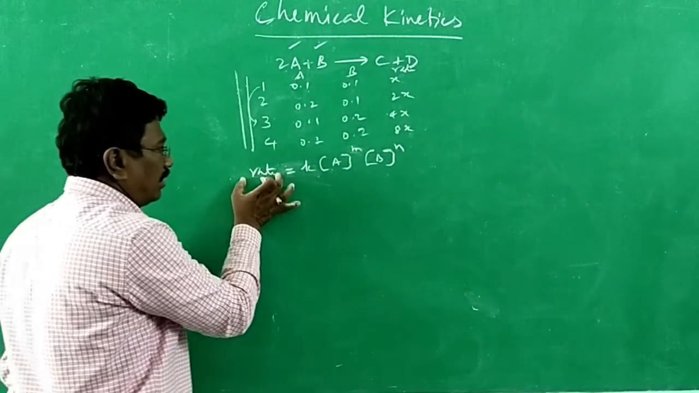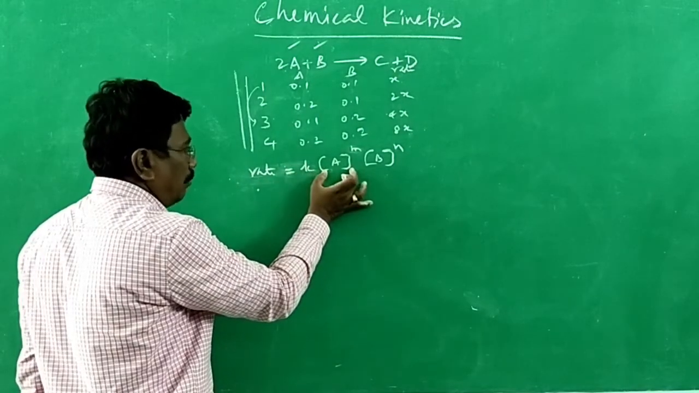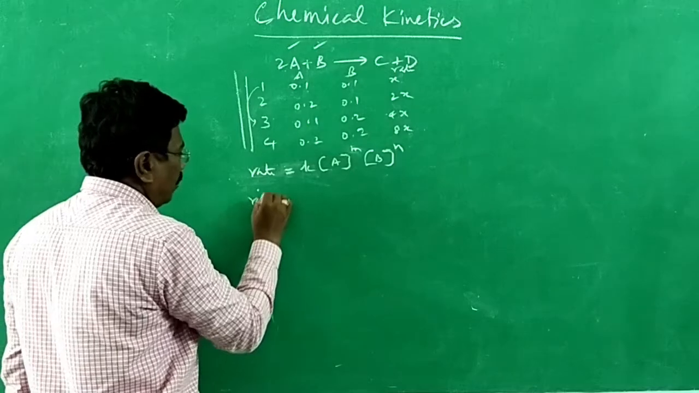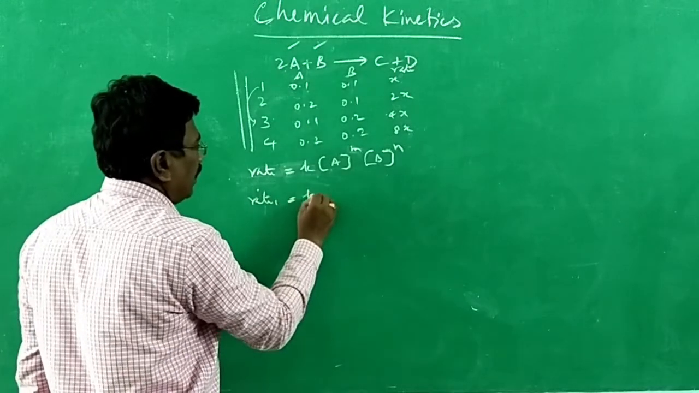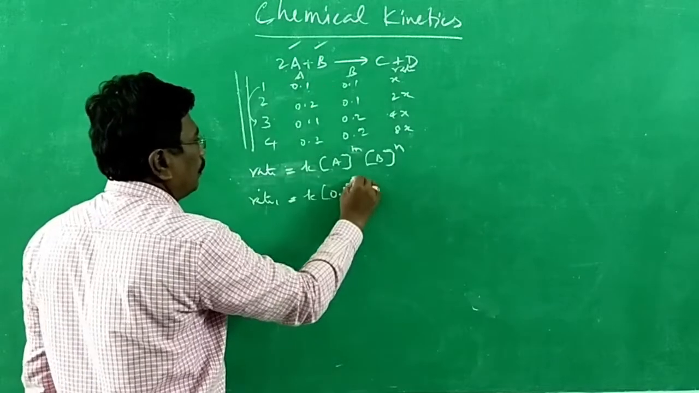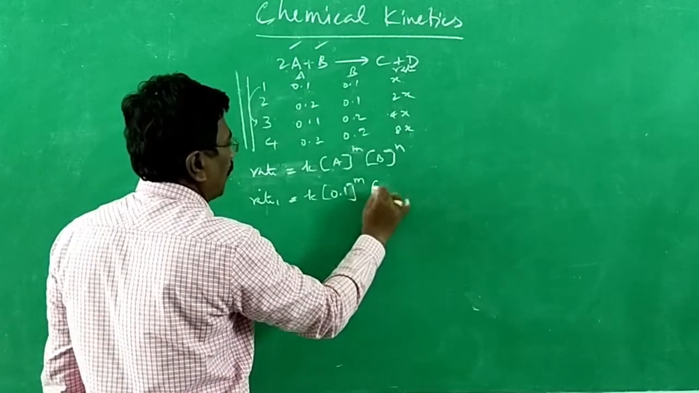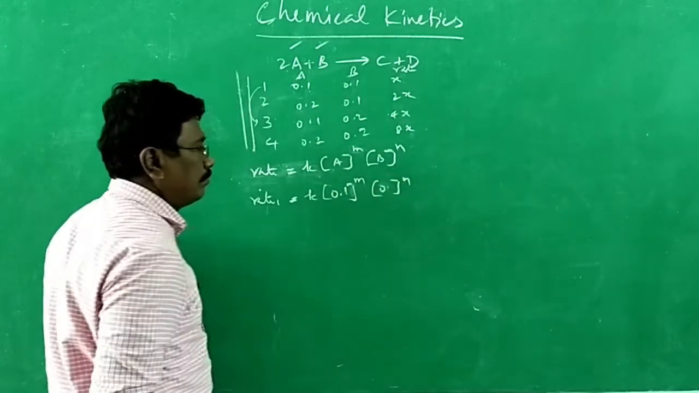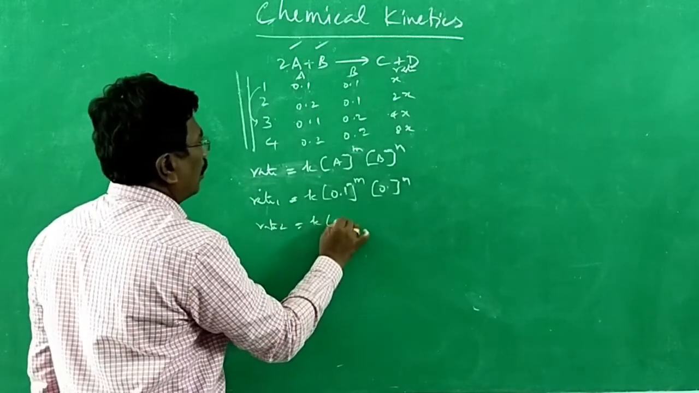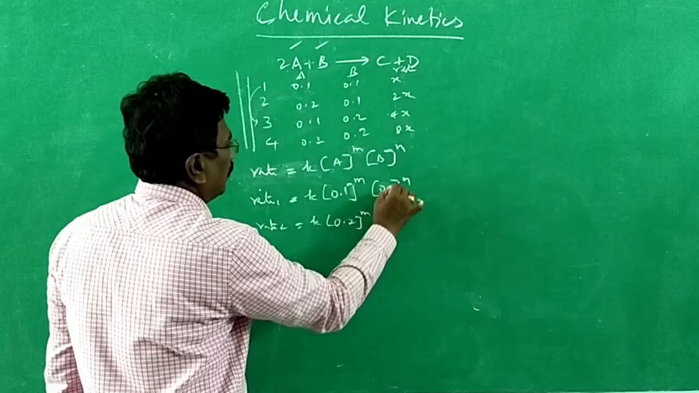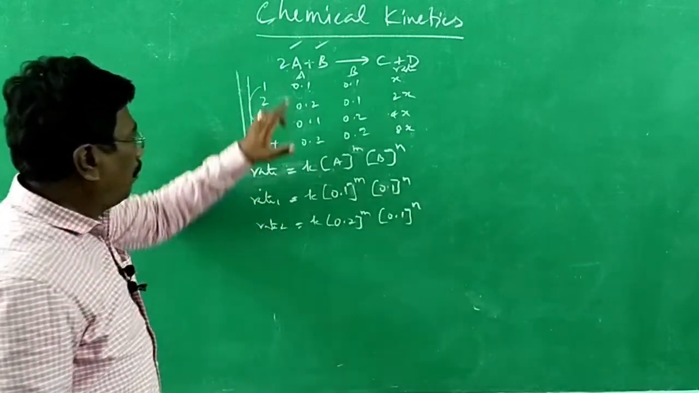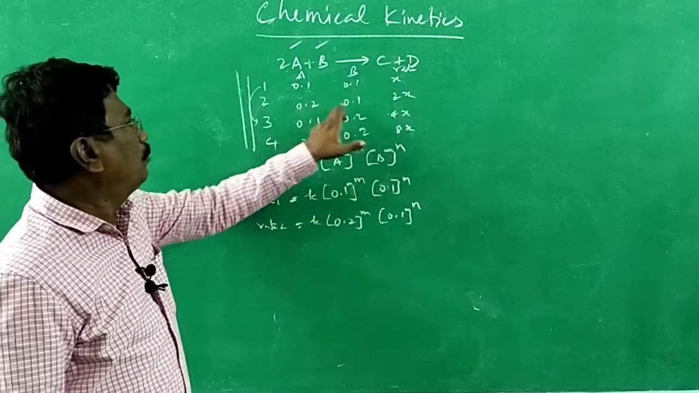Now rate is equal to rate constant K into molar concentration A to the power m, B to the power n. What will be the first rate? Rate 1 will be equal to K into concentration of A, 0.1, to the power m, concentration of B, 0.1, to the power n. Now, what about rate 2? Rate 2 is equal to K into molar concentration of A, 0.2, to the power m into molar concentration of B, 0.1, to the power n.